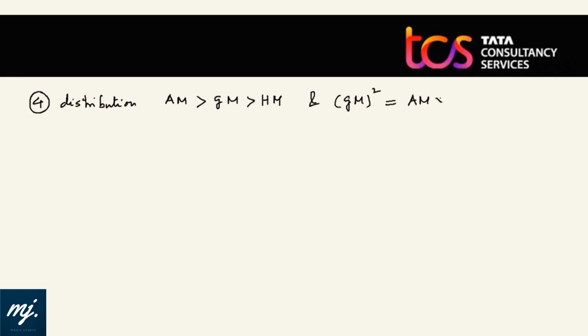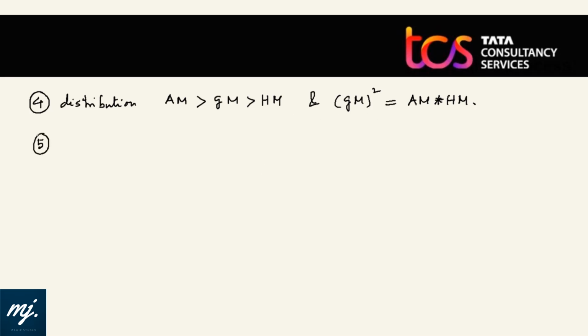Continuing on cheat code number 4. For any distribution where all the values are not same, AM is always greater than GM is always greater than HM, and GM of that set of numbers square will be always equals to AM into HM. Very handy properties.